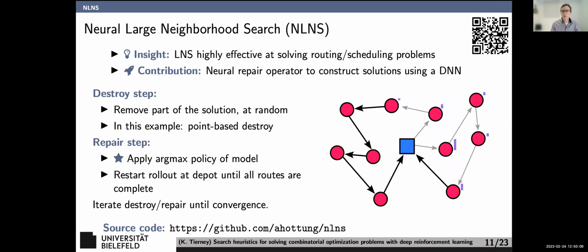You remove that piece of the solution, shown in gray now. So we have no arcs on these nodes anymore. The solution is not complete. In the repair step, now we're going to rebuild the solution. But notice how some part of the solution is fixed, and the rest is left open. And so I'm going to query my model, and it's going to give me the probability distribution.